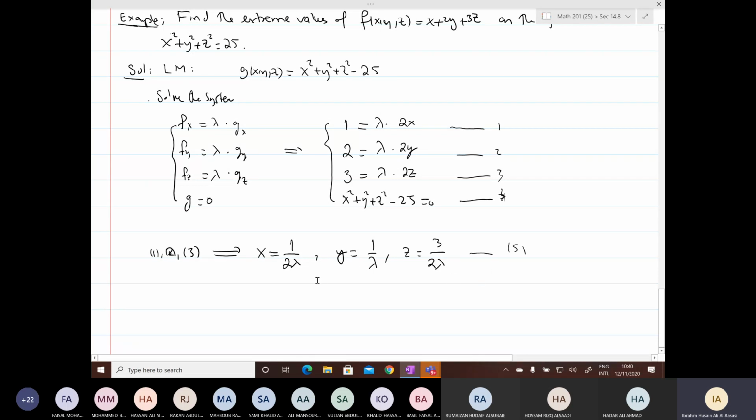What should I do with these x, y, z? What are the values of x, y, and z? Substitute in the fourth equation. You will see why. We substitute in the fourth equation.